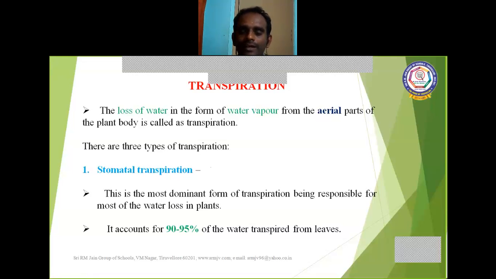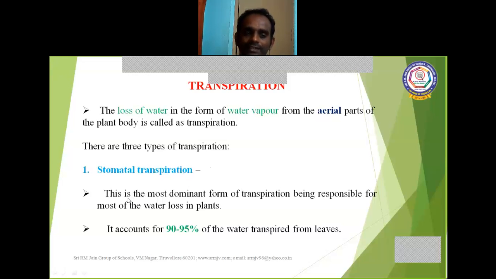Stomata is a microscopic structure, a small hole guarded by guard cells. Through the stomata the transpiration takes place.